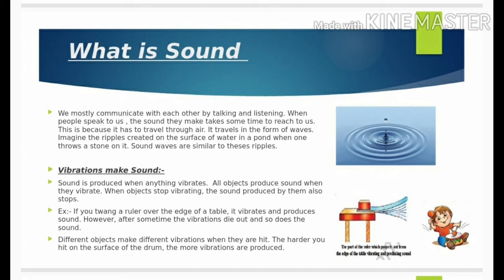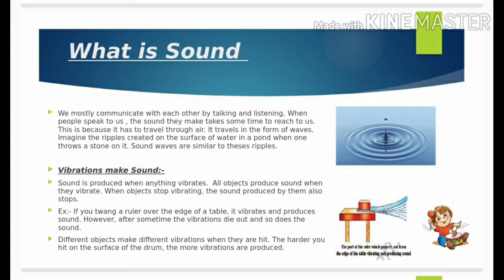As you see in this picture, children, many things around us are capable of producing sound. Let us see how. Vibrations make sound. Sound is produced when anything vibrates. All objects produce sound when they vibrate.